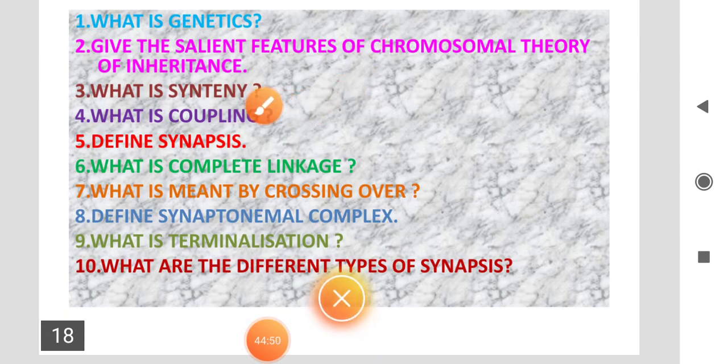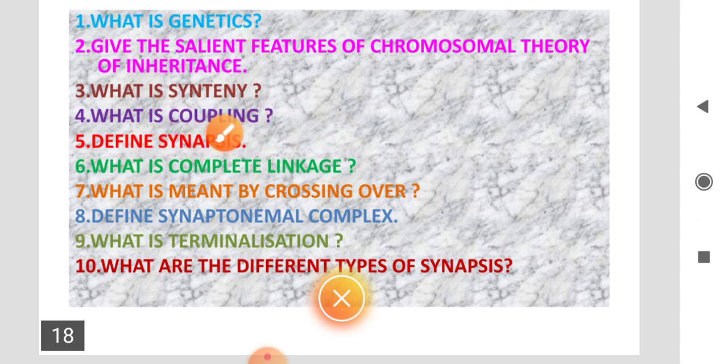Next, what is coupling? What is meant by coupling? Coupling means the two dominant alleles or recessive alleles present in the same homologous chromosome are inherited together into the same gametes and increase the parental character. This process is called coupling.